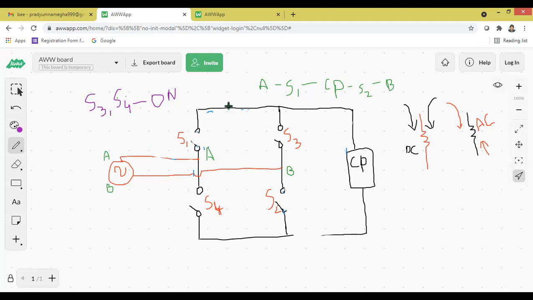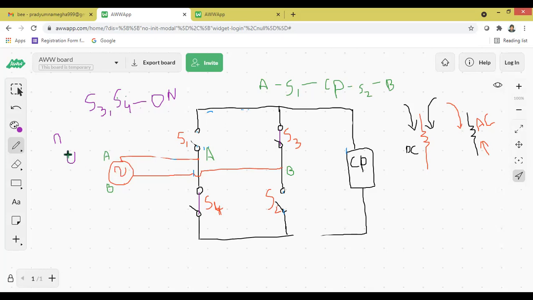Okay. See, our subject is based upon the logic. So simple lines we are supposed to write, not the paragraph explanation. S3 is closed. We have to highlight in the circuit, and S1 and S2 are open. So now during which cycle? Positive half cycle, we have given the explanation. Now we are explaining negative half cycle, because AC supply means, see, everything happens within seconds. We cannot see how the current is flowing. But as an engineer, we should assume what happens inside the switchboard during positive half cycle, during negative half cycle.